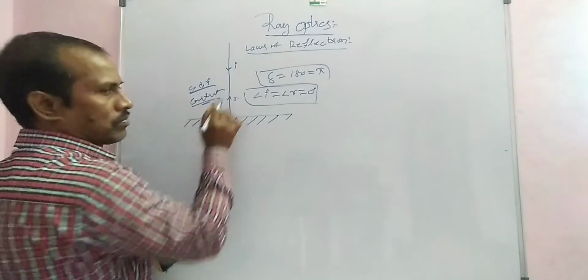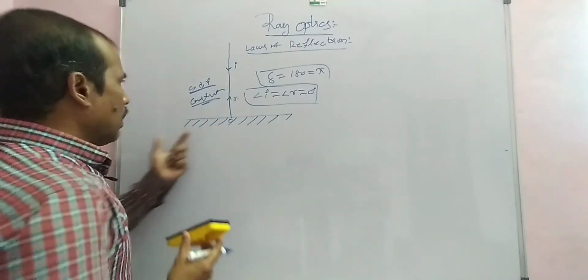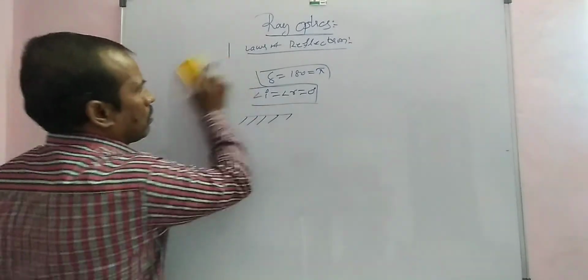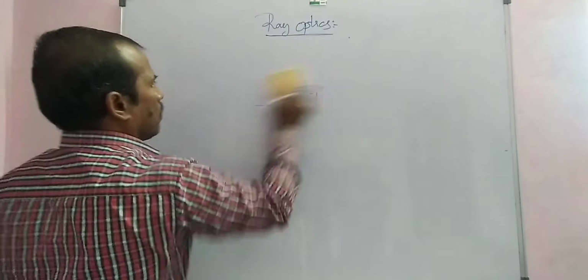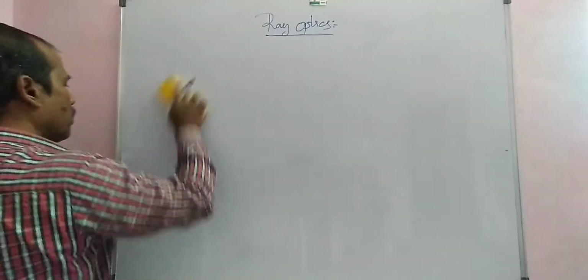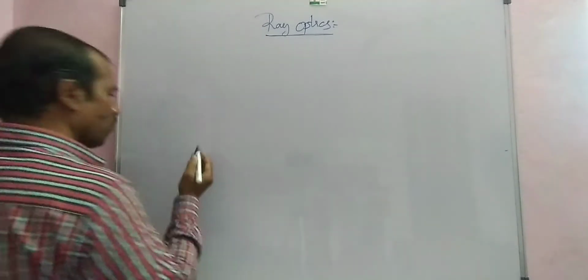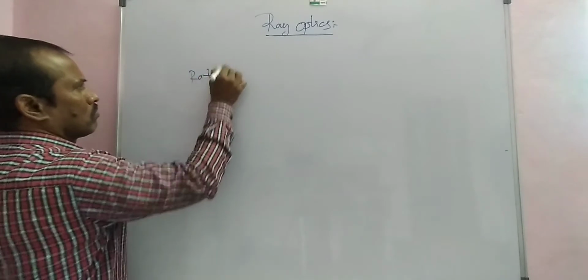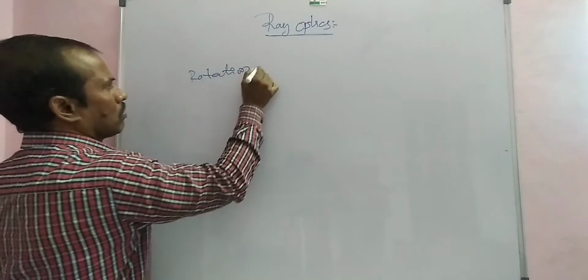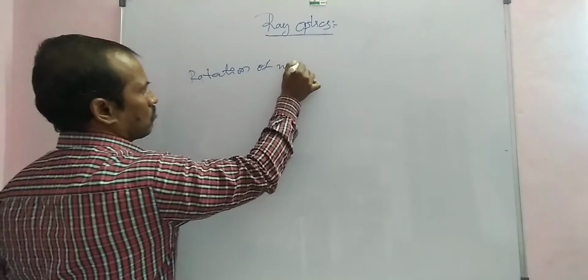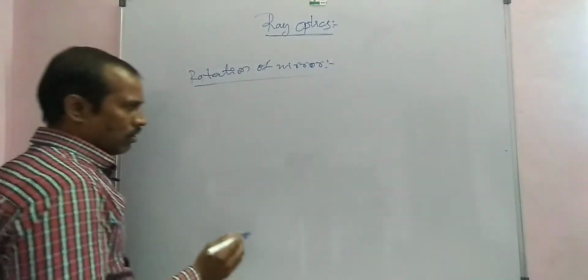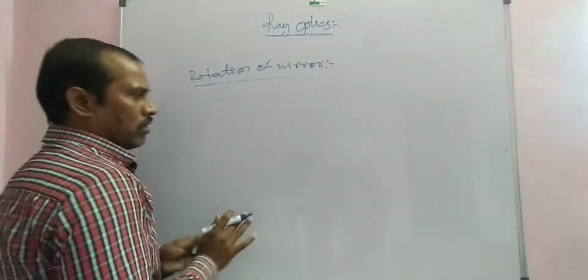Now, rotation of the mirror. The mathematical equation is very simple. Listen carefully here.